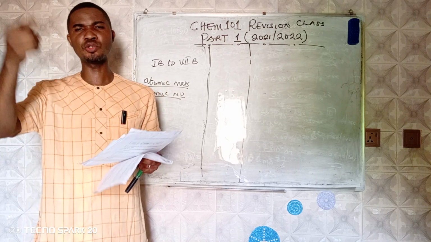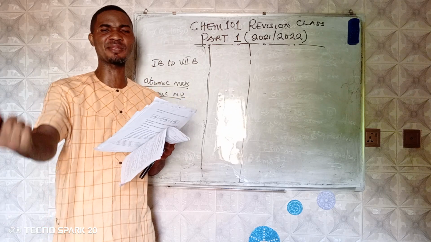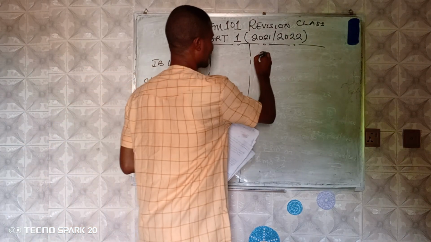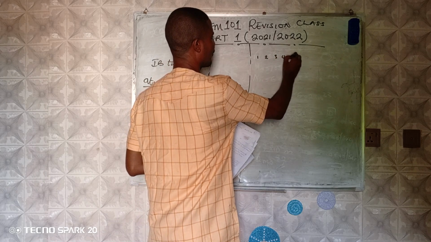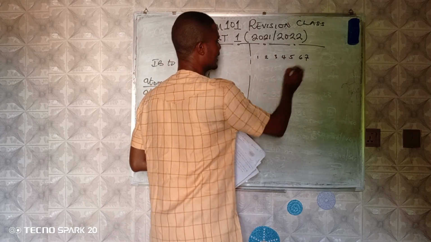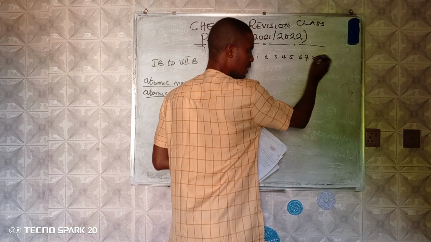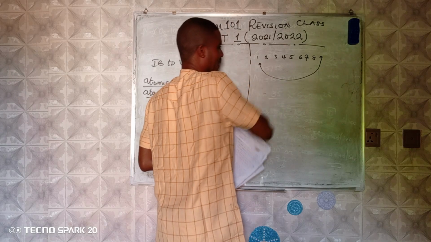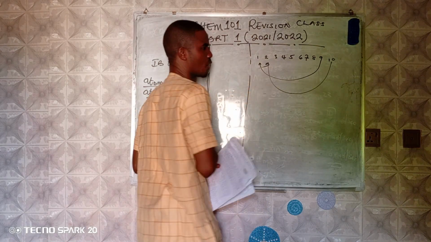That is, after the 8, it will repeat itself with similar chemical properties to the first one. What this man is trying to say is, if you have 1, 2, 3, 4, 5, 6, 7, then do, re, mi, fa, sol, la, ti, do. The next, number 9, has similar chemical properties with number 1. Number 10 has similar chemical properties with number 2.